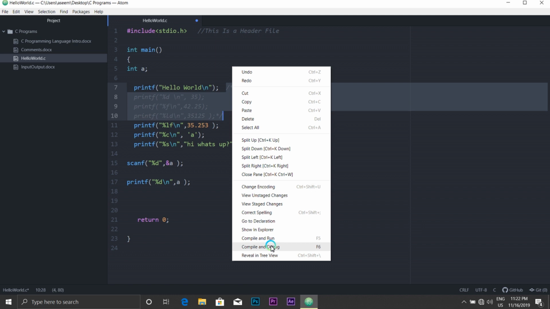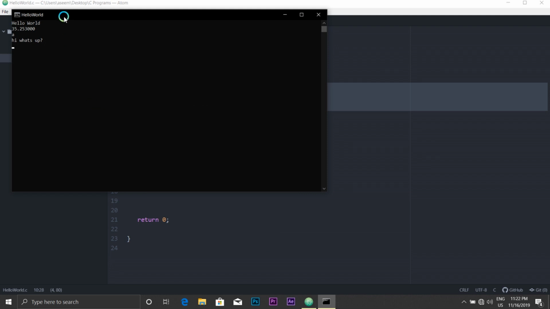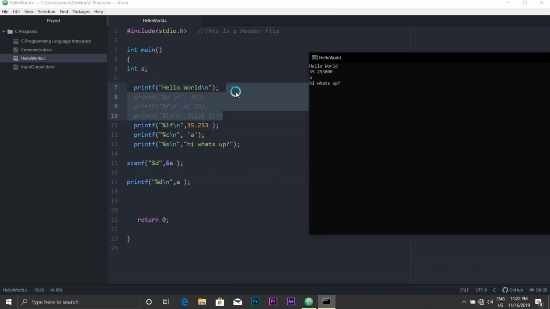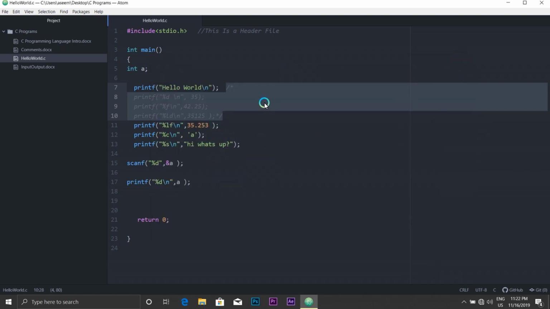Let me compile and run the code for y'all. As you can see, the hello world got executed, and after that the 3 line didn't get executed. Even the 35 got executed, and A and that hi WhatsApp also got executed. So as I said, comments are treated like they don't exist. It's only for our reference, so we can see what a particular line of code does, or if we want some improvements to be done, or a note to be kept. As you can see, there was a single line comment and a multi-line comment.